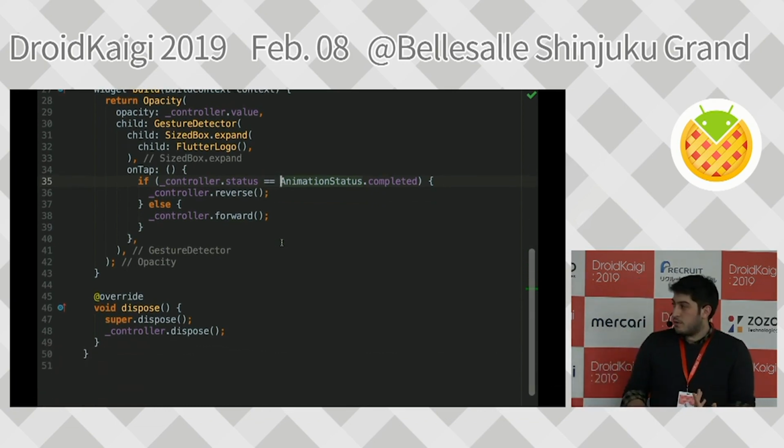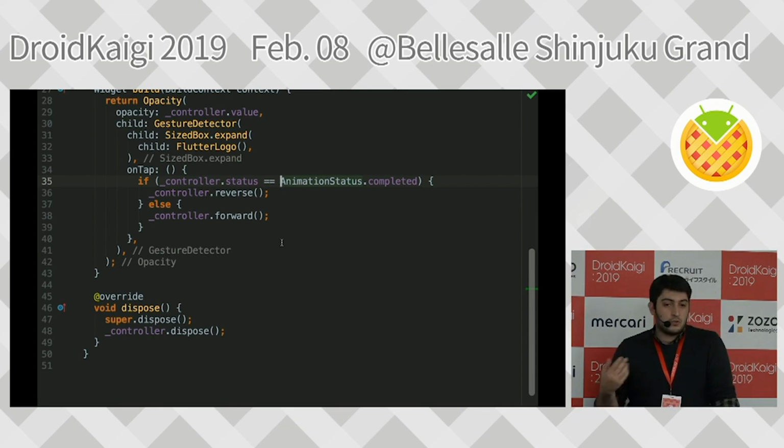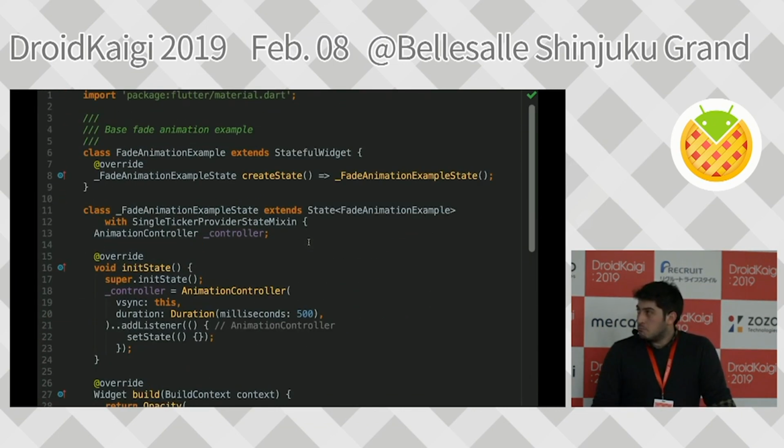And lastly, the important thing is we need to dispose of our controller, because while the animation is happening, we can change the widget or something, and it can be cut off in the half, and we don't want to waste resources for this, obviously. So with this code snippet, we were able to get the fade animation.